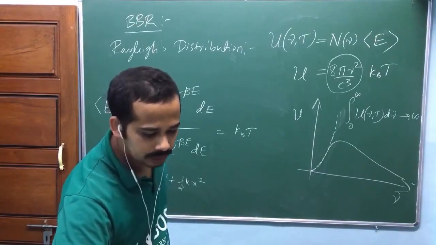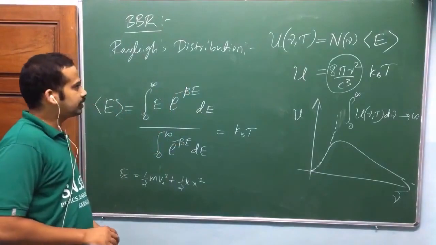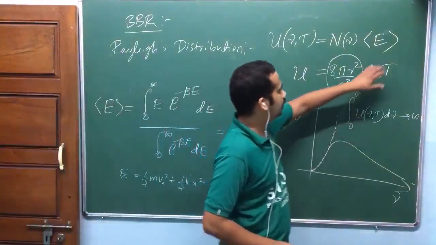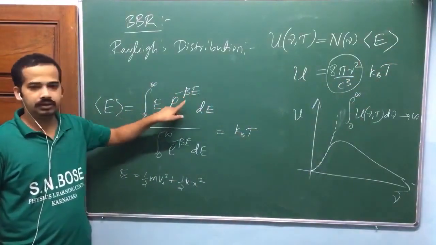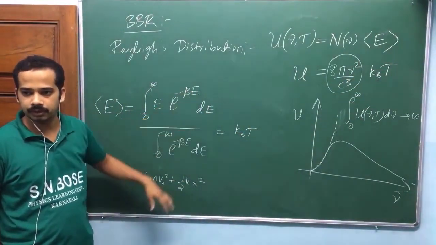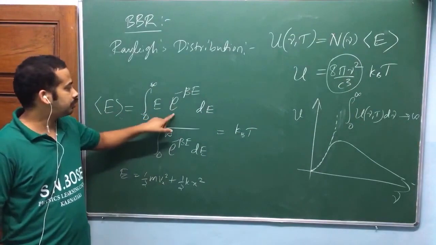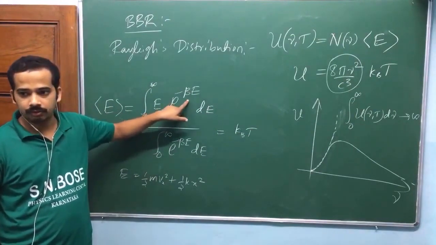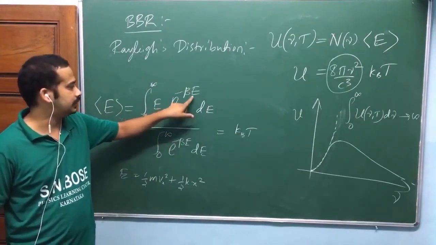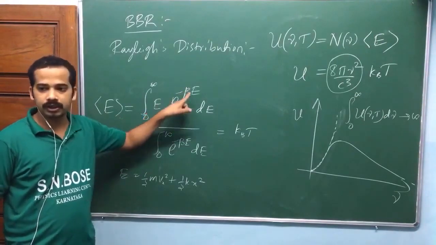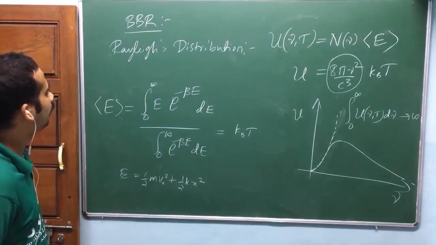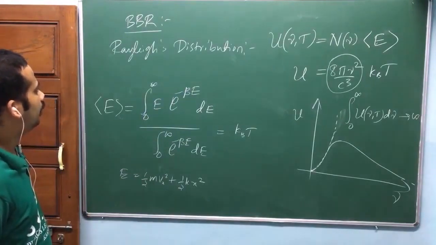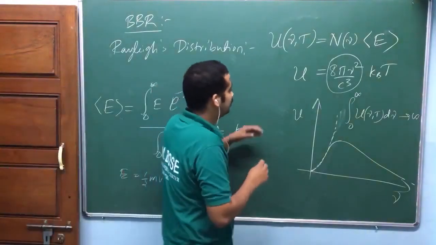Is this the statistical approach? It is the statistical mechanics approach only. How do you find that average? Look at here. We are using a probability distribution here. This is a probability distribution actually. The probability of finding the system at energy E is proportional to e power minus beta E. So whenever a distribution comes, we are saying it is the statistical one. The probability. Distribution means, look at here.